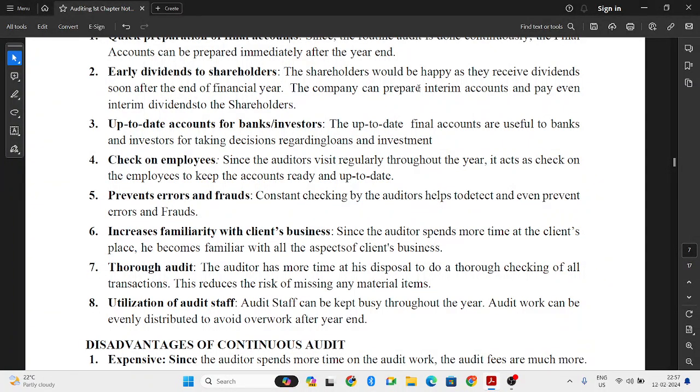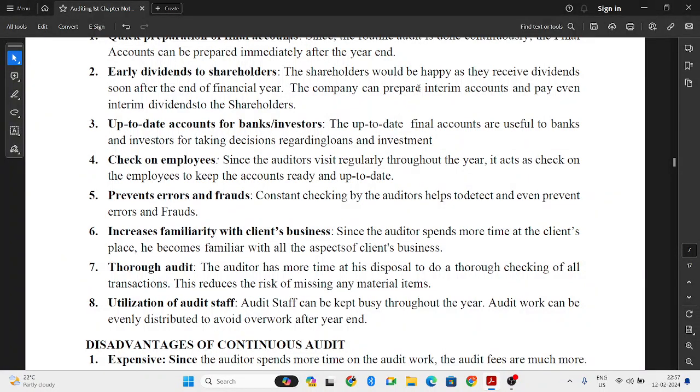Next, thorough audit. What happens when there is deep verification? Because if auditing is done every month, then deep verification of the books of accounts happens. So there will be no chance of missing any items or any transactions. So the thorough audit is one of the advantages.